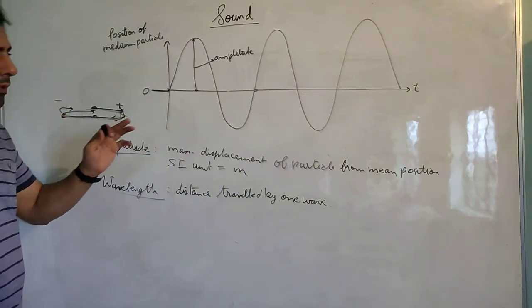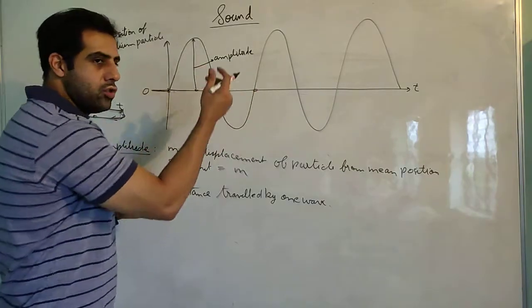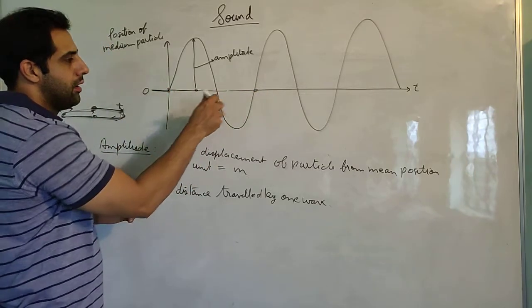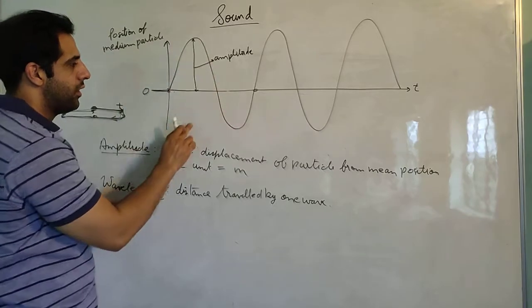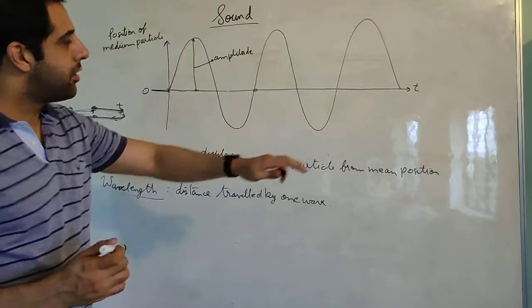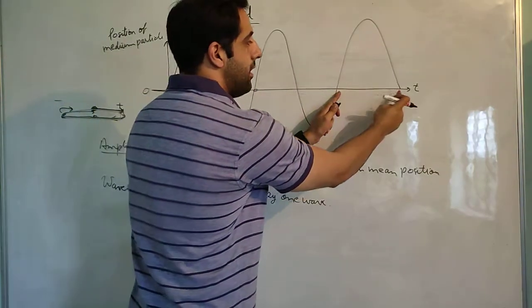Since it makes a loop, if you are not able to understand what is one wave, imagine that you pick this wave from here and you connect it here. This line, you take it and you connect here, then you will see that one loop is formed. One loop means one wave. So how many waves have I drawn? I have drawn one wave, then second wave, and then half wave.